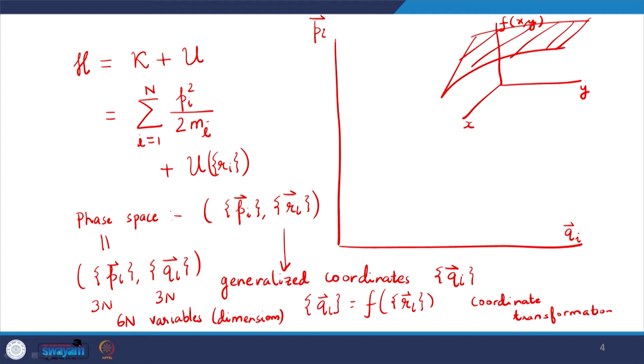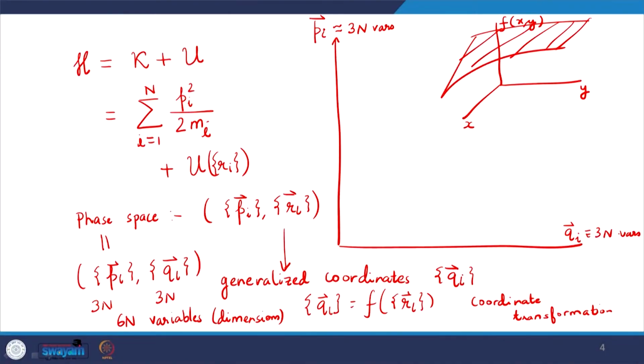But this is a representation of 3n variables, and this is a representation of 3n variables. So we should not think of it as a 2D plot as it looks on the board. We are simply drawing a 2D plot because we cannot draw a 6n dimensional plot, right.